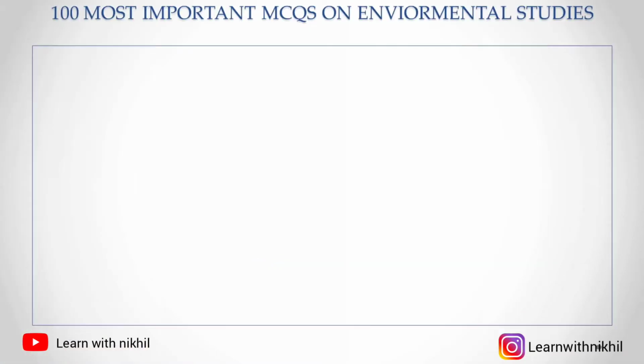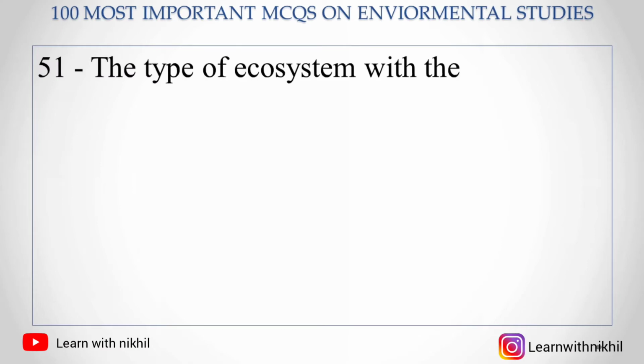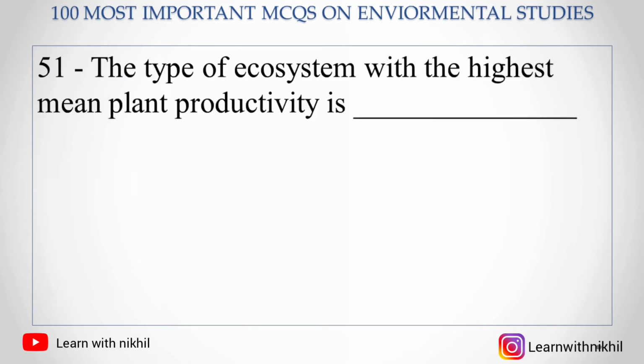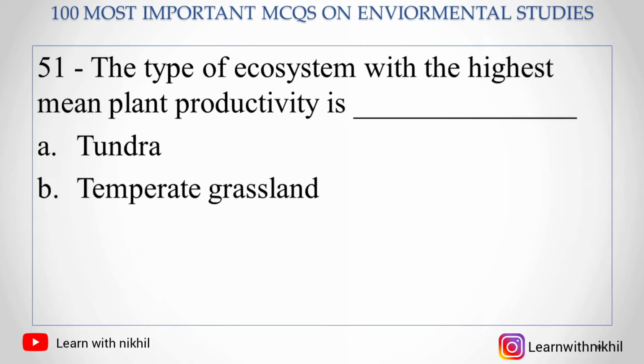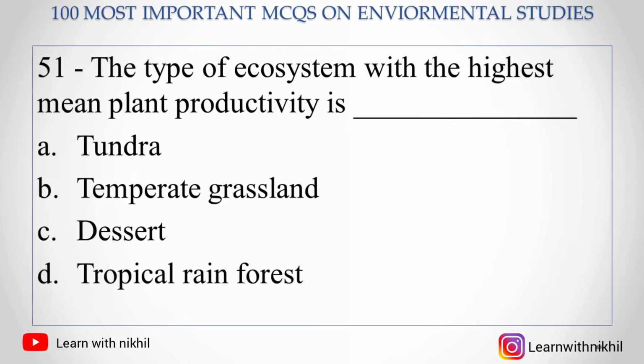So let's begin. 51. The type of ecosystem with the highest mean plant productivity is: A. Tundra, B. Temperate grassland, C. Desert, D. Tropical rainforest. So the right answer is tropical rainforest.